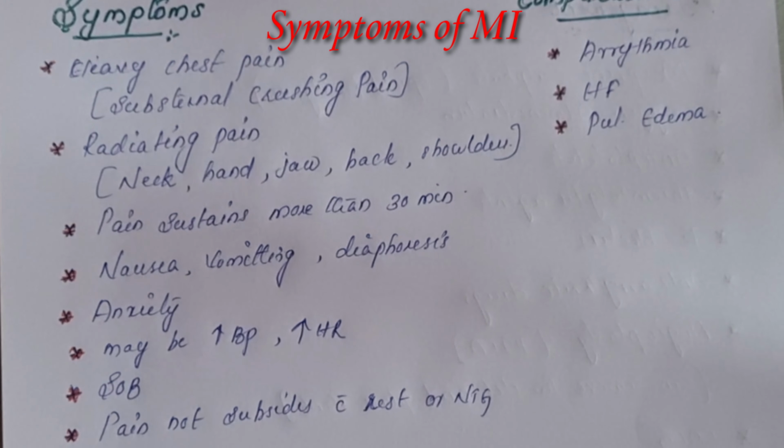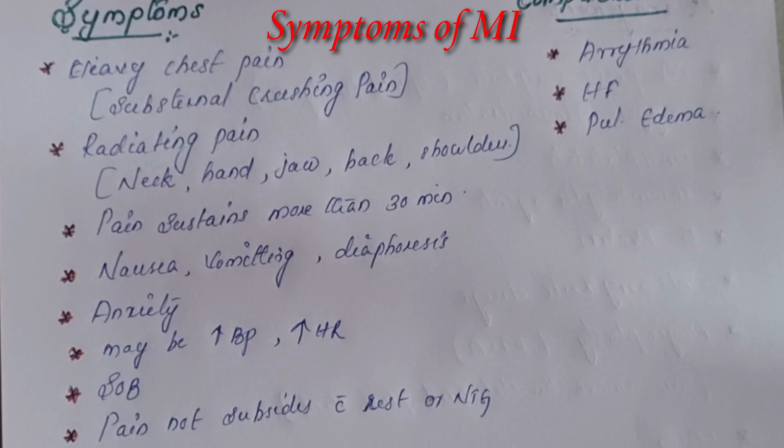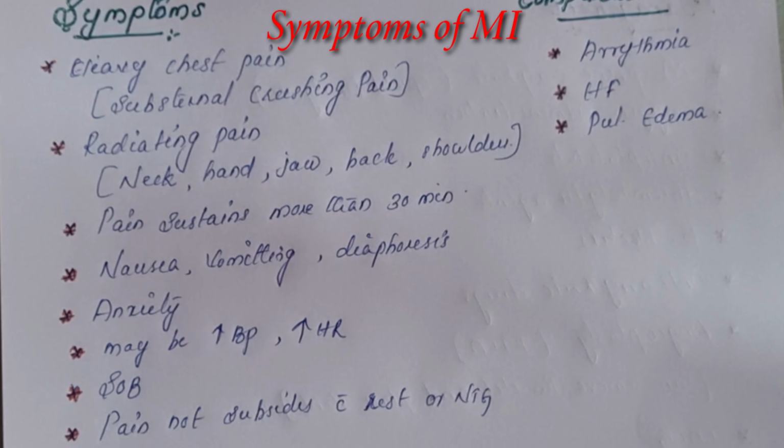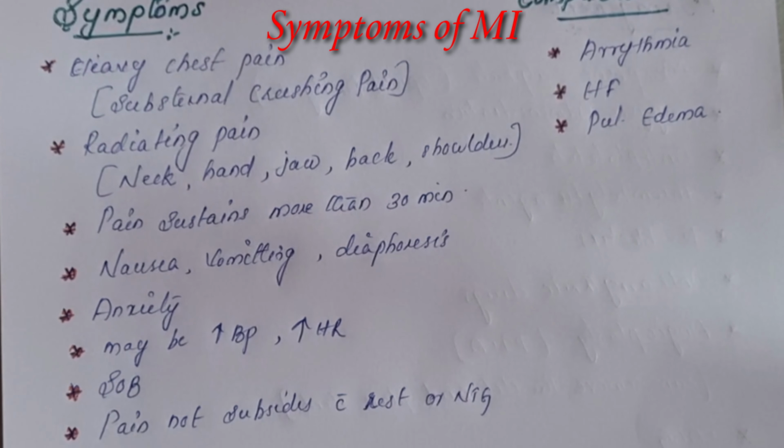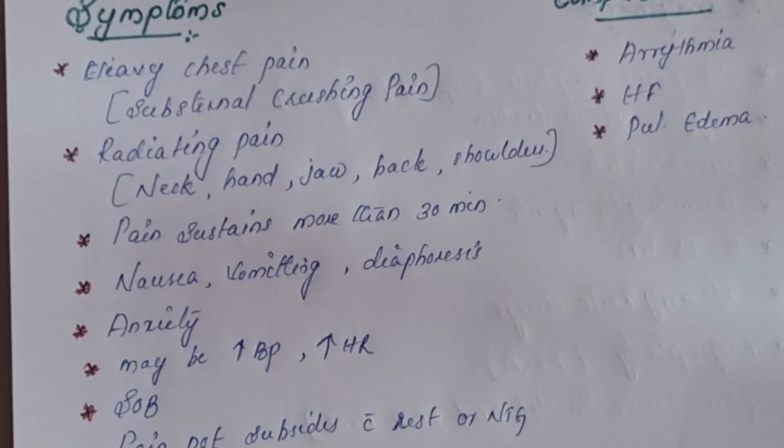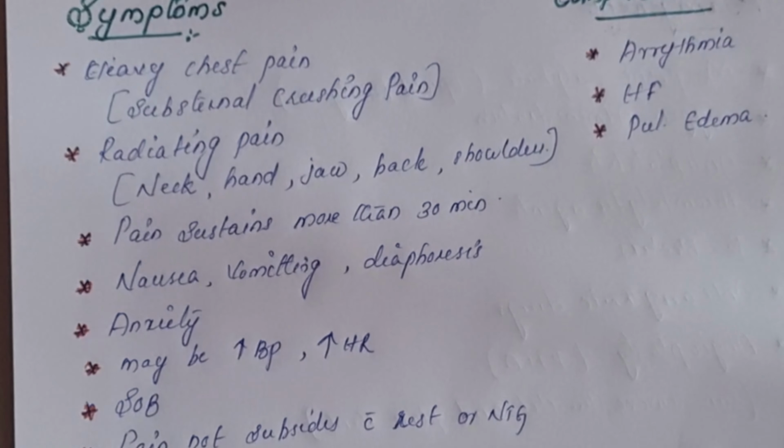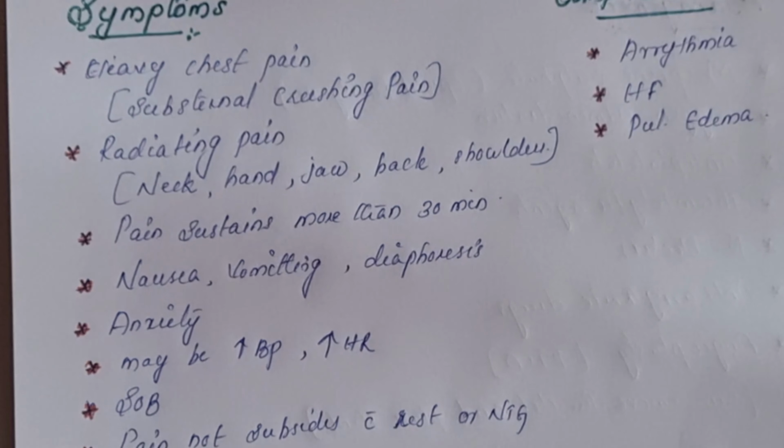In this case the patient will experience nausea, vomiting, diaphoresis, anxiety. Sometimes the patient will have increased BP and increased heart rate also. The patient will also experience SOB and this pain will not subside with rest or NTG. NTG is nothing but nitroglycerin. In angina the pain will mostly subside with nitroglycerin.